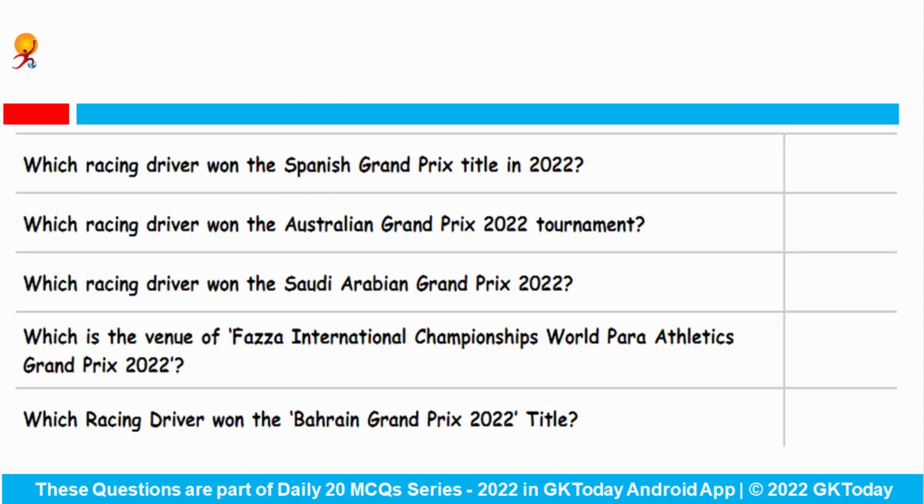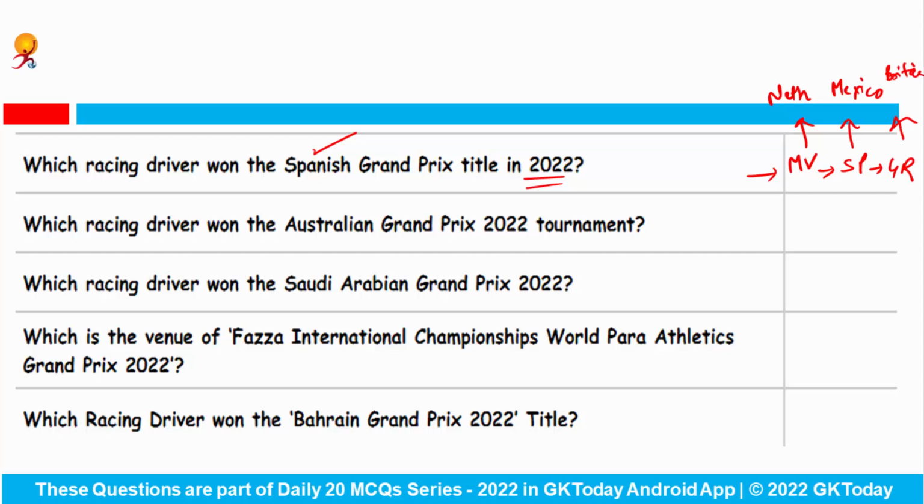Now let's see some of the important Grand Prixes and championships. Which racing driver won the Spanish Grand Prix title in 2022? This title was won by Max Verstappen. At 2nd place was Sergio Perez, and 3rd was George Russell. Talking about their countries, Max Verstappen belongs to the Netherlands, Sergio Perez is from Mexico, and George Russell is from Britain.